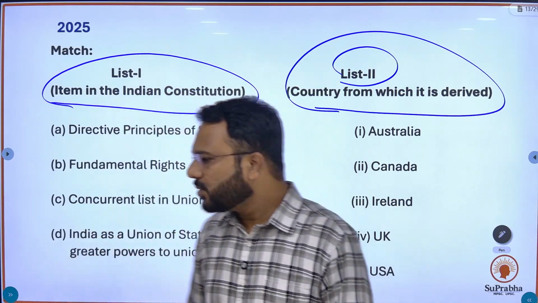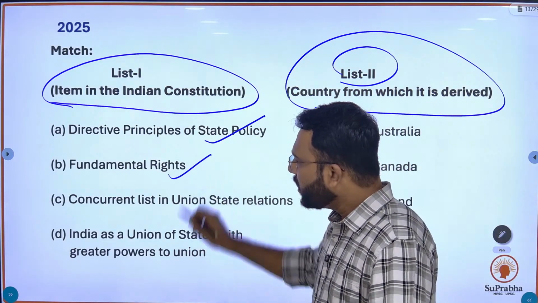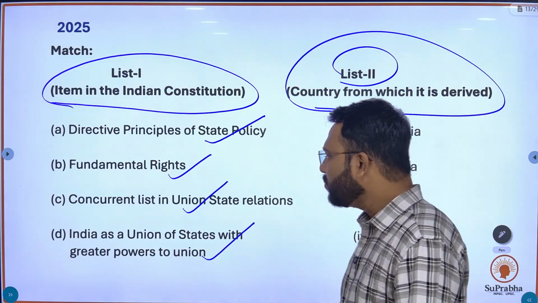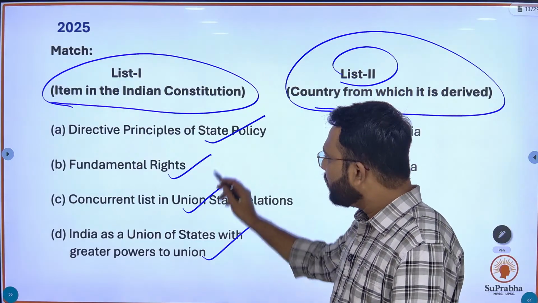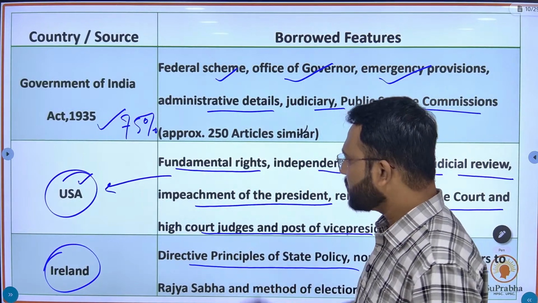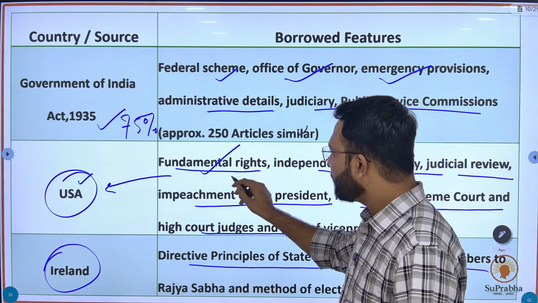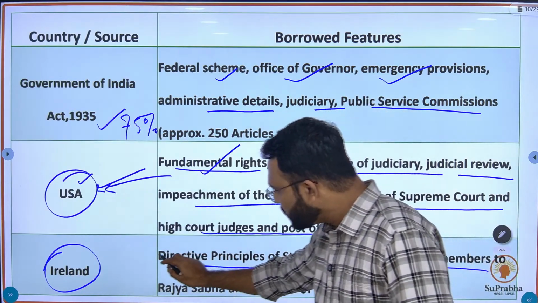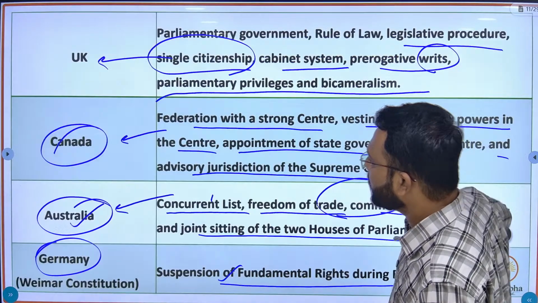Okay, so the first provision is directive principles of state policy, second is fundamental rights, third is concurrent list, fourth is India as a union of states with greater powers to the union. Let's discuss here. Fundamental rights, we have taken from the US. Directive principles we have taken from Ireland. What else?